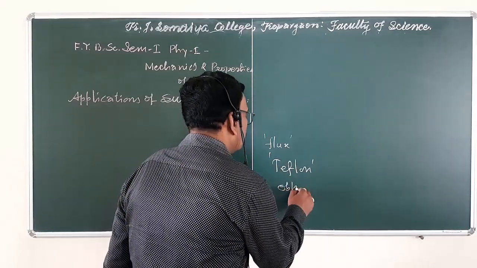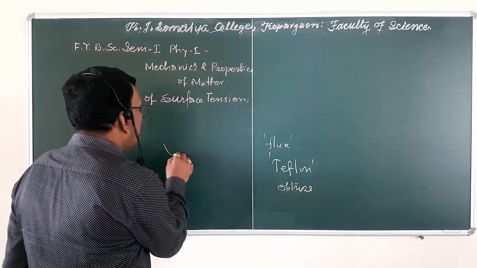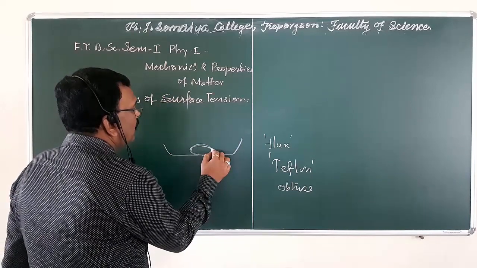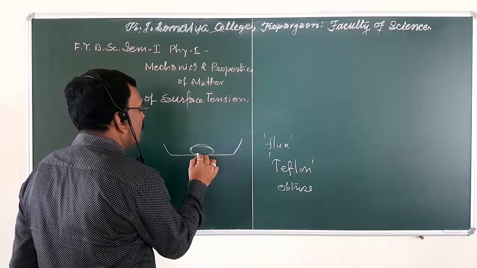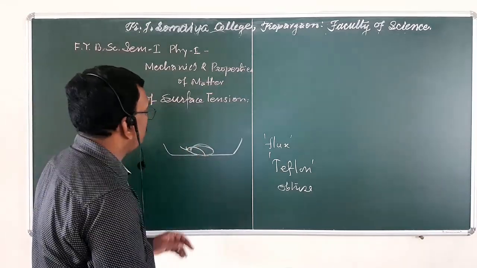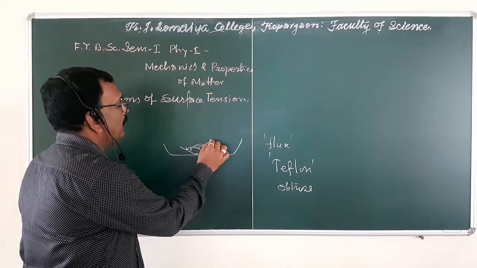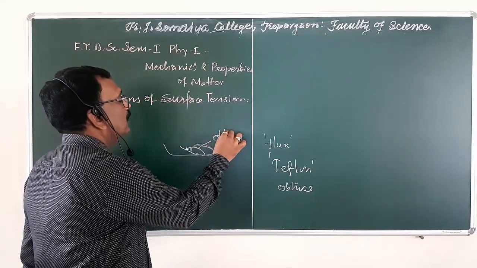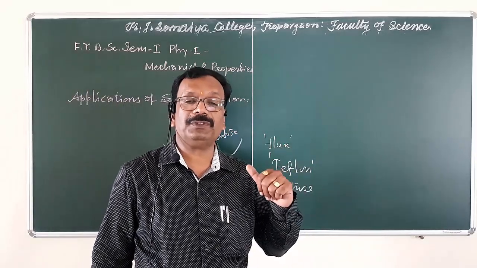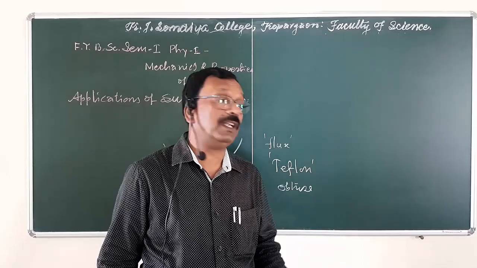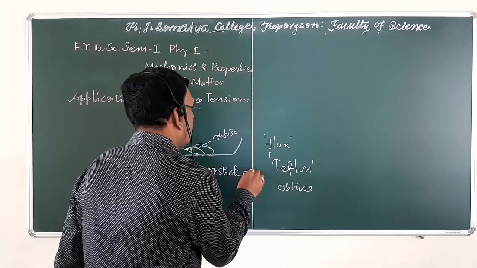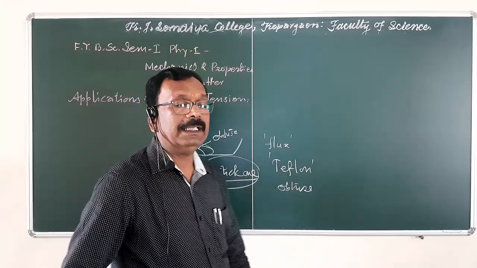That means the angle made by the tangent to the curved surface at the point of contact becomes obtuse. And when this angle becomes obtuse, it makes the frying pan non-stick.